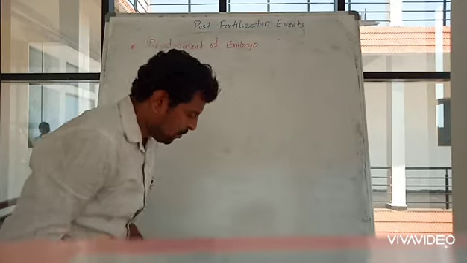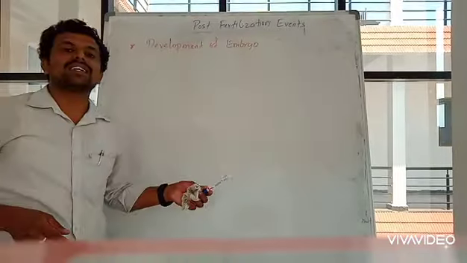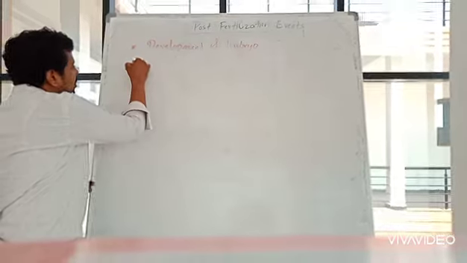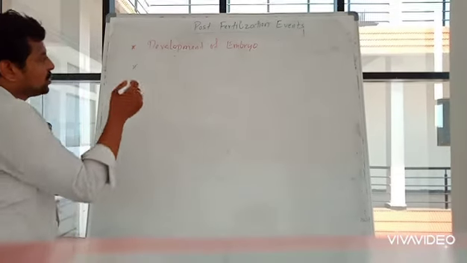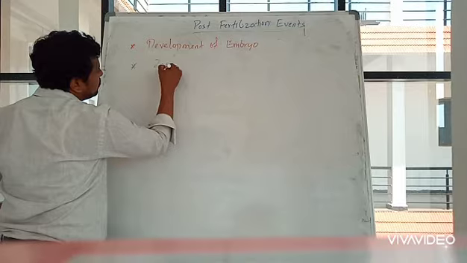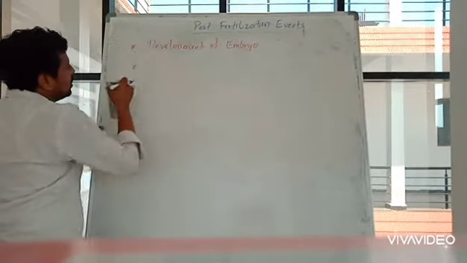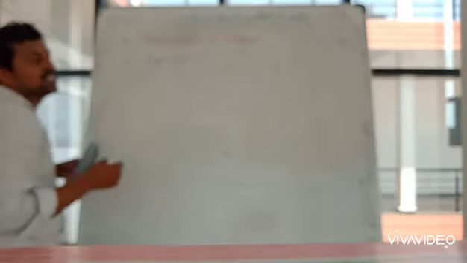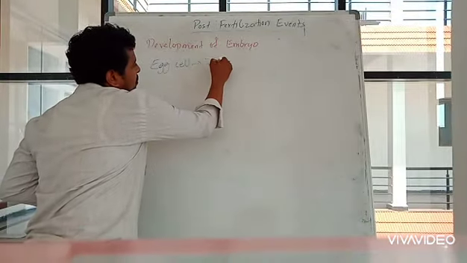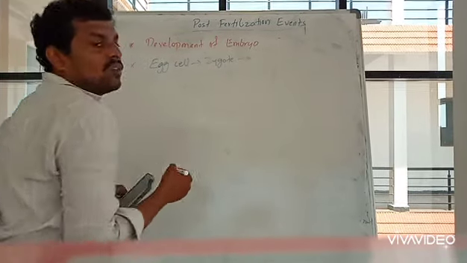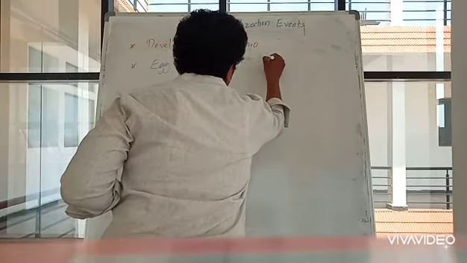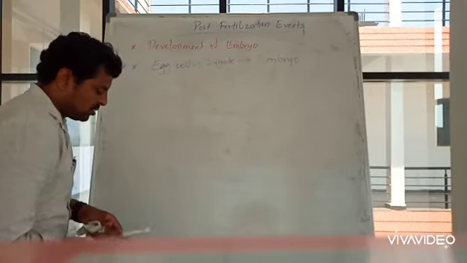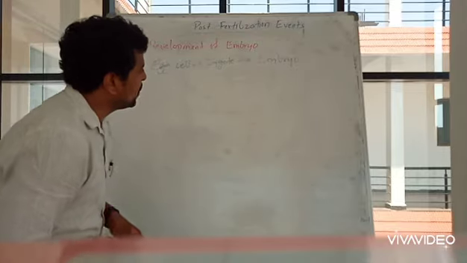Okay, now we are going to try to understand the process of development of embryo. Embryo is formed from the zygote. After fertilization, the egg cell will become the zygote. Right. So this zygote will lead to the formation of embryo.